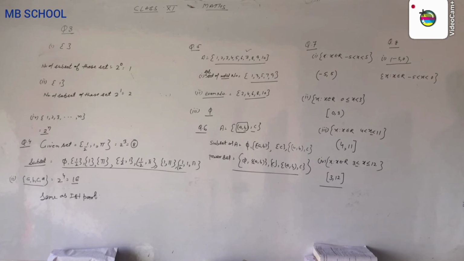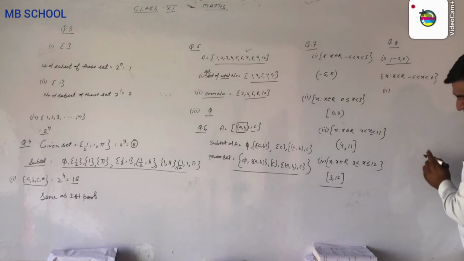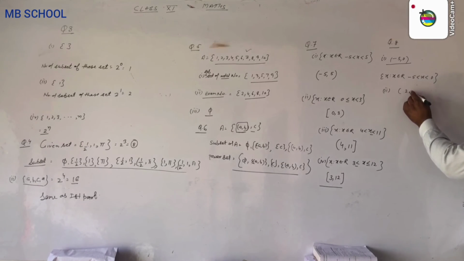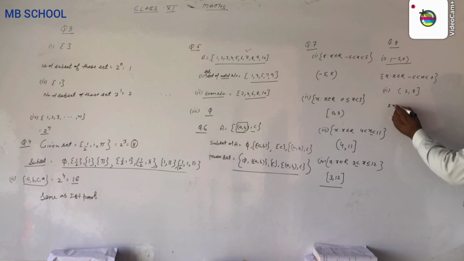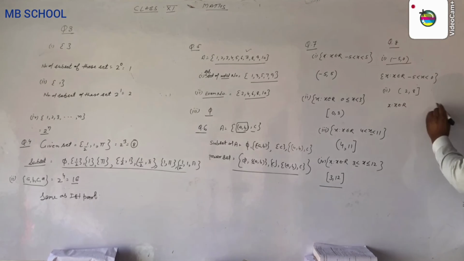This is the open interval. Then these values are not included. We write these values in this interval from question number 8. And the second part says 2 and 8. In this interval, 2 is not included and 8 is included. Write this interval in set builder form: x such that x belongs to R, 2 less than x less than or equal to 8.